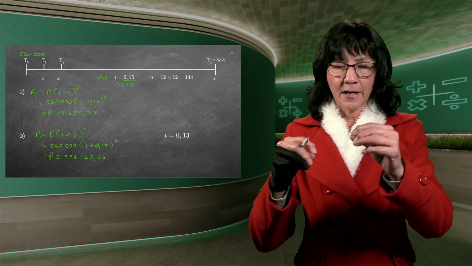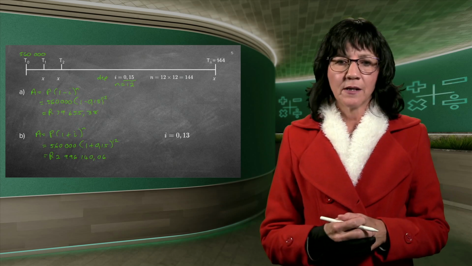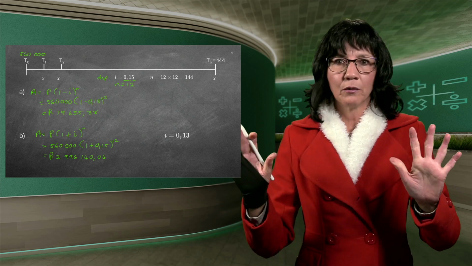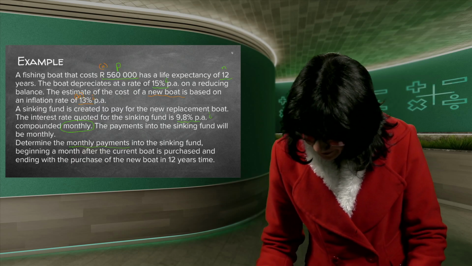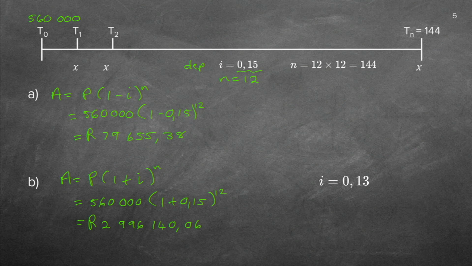Now, again, test if it's possible. If it now costs 560,000 Rand, what will it cost in 12 years? And then you will know it is possible. Good. Oh. What do I see on the right-hand side? Let's go back. Ay. Can you remember I did this in orange? The new boat was 13%. You see how you must really keep your head. The new boat is 13%. So that 15 that I have there, oopsie.